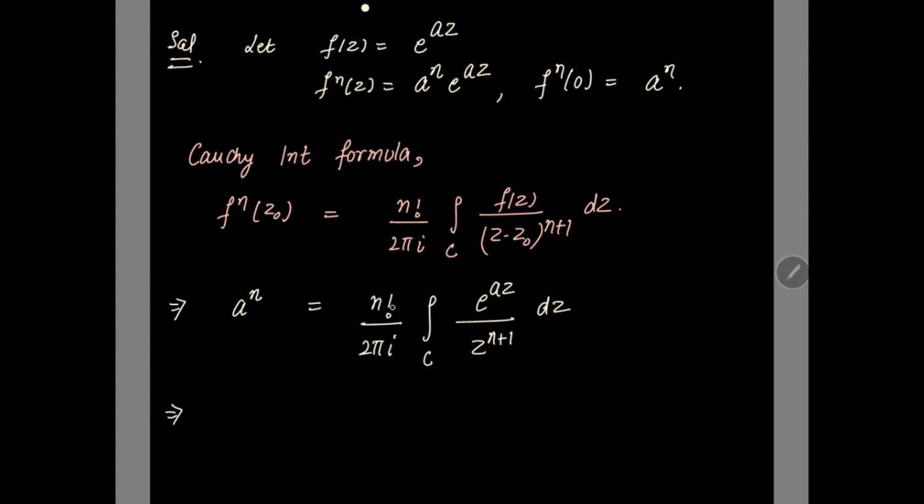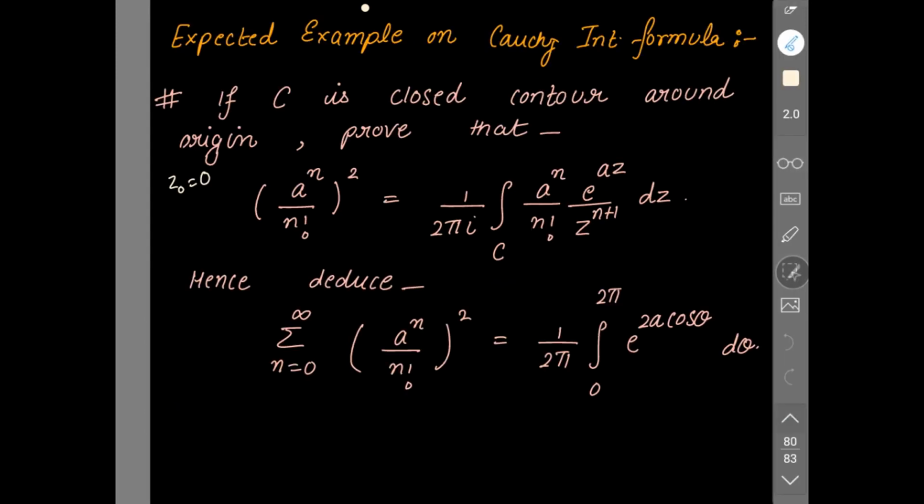Now taking this n factorial on the other side in the denominator, this is equal to 1 over 2πi e^(az) over z^(n+1). Got it? We just have to multiply the same fraction a^n by n factorial on both sides to get the result. We need this result, so there is a square. So we just have to multiply the same fraction on both sides.